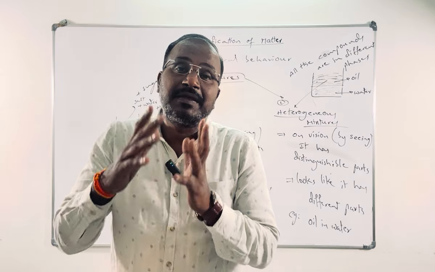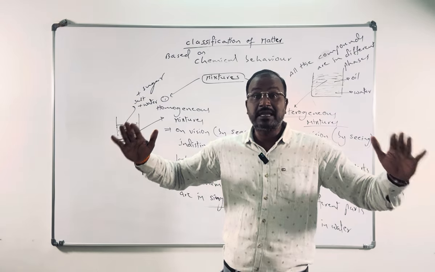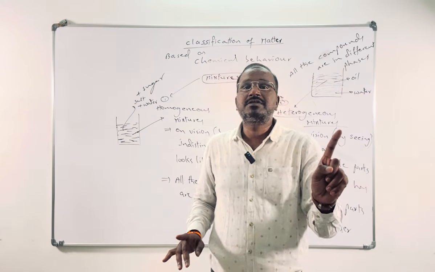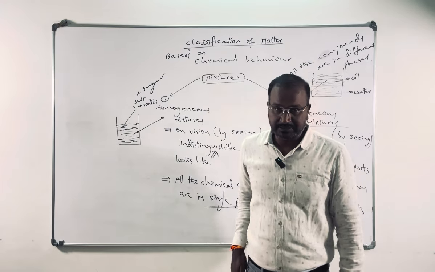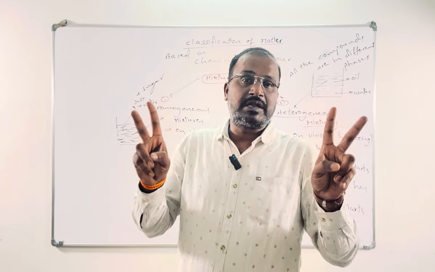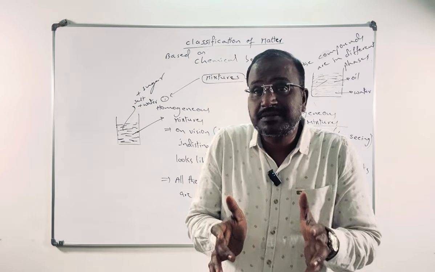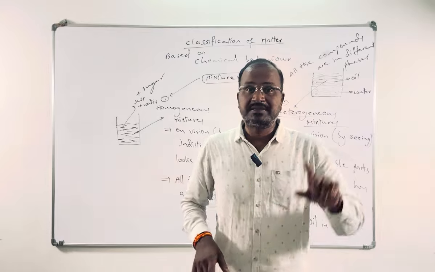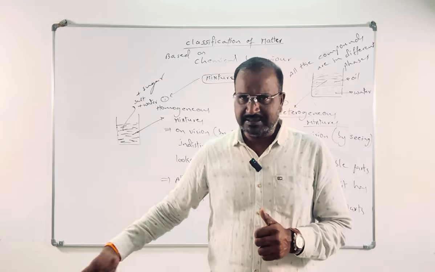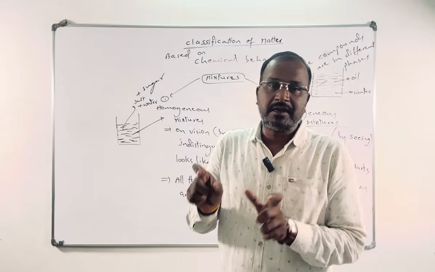On the basis of chemical behavior, matter can be divided into 2 types: pure substances and mixtures. Pure substances can again be divided into 2 types: elements and compounds. I already told in this video itself the difference between element and compound.